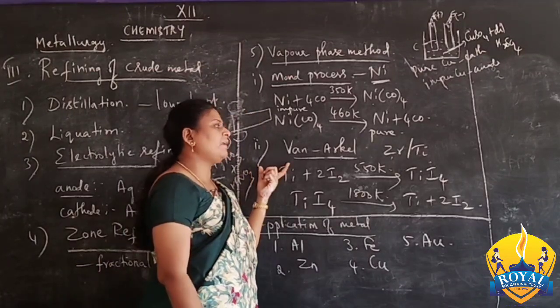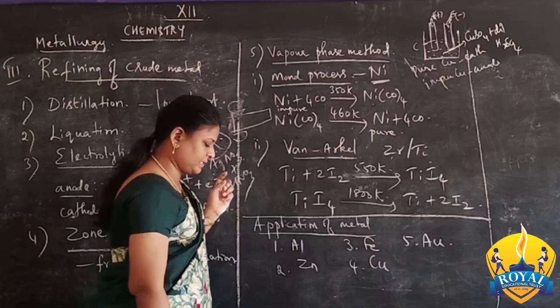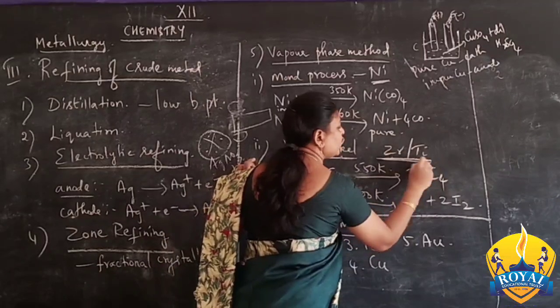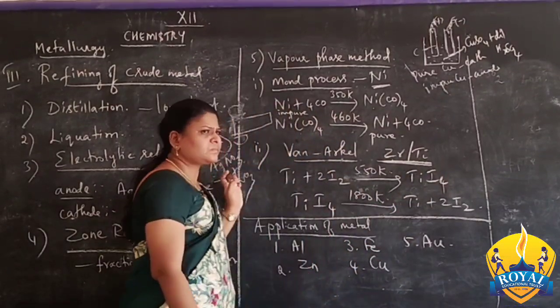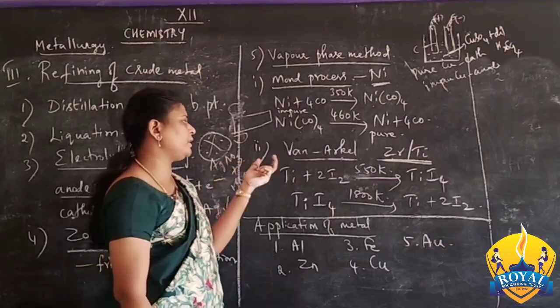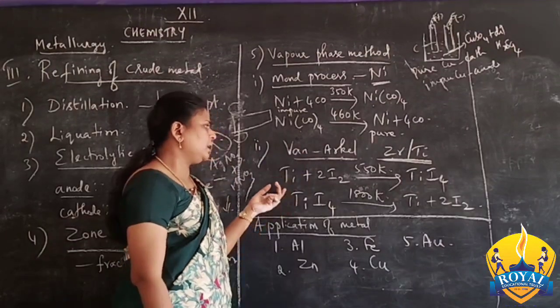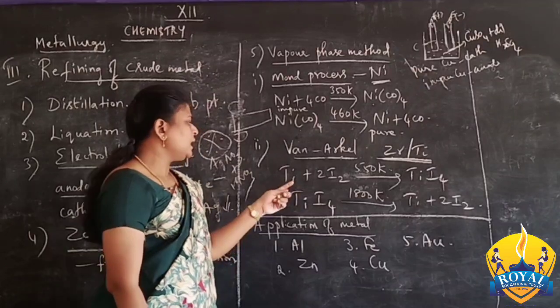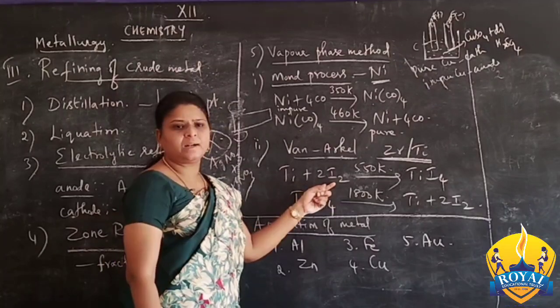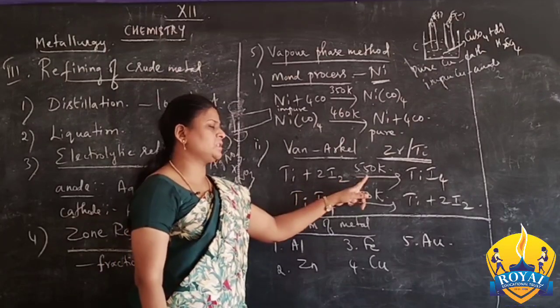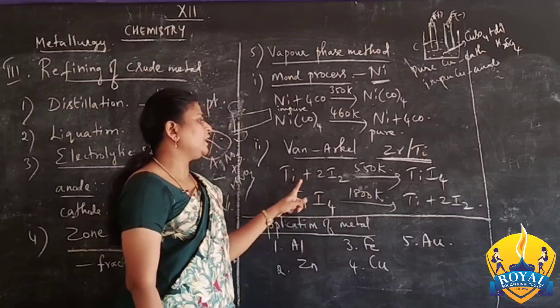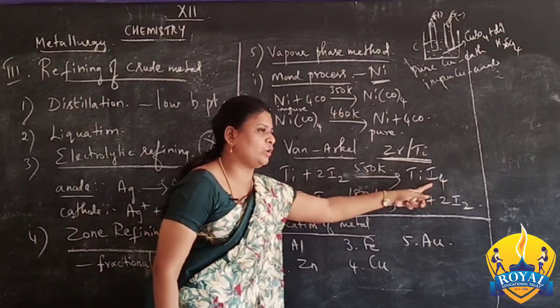The next one, Van Arkel method. This Van Arkel method is adopted for the refining of zirconium or titanium. So both the impure metals are purified by using this Van Arkel method. Here titanium is given in our book. Titanium is reacted with iodine at 550 Kelvin. It forms titanium tetraiodide.